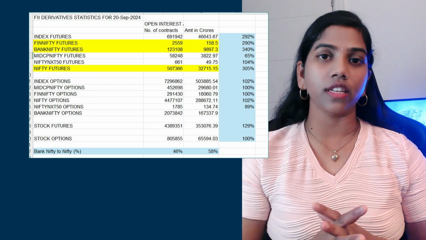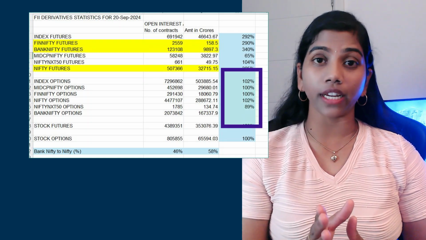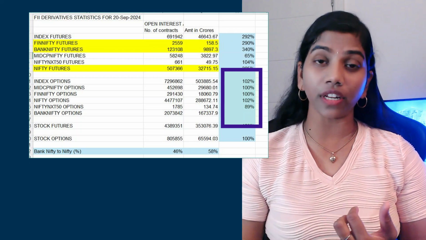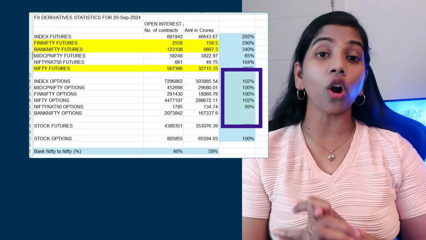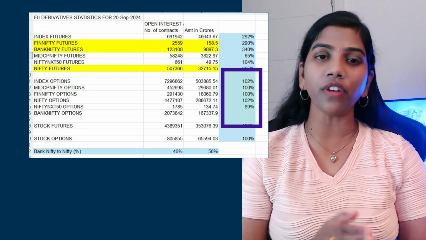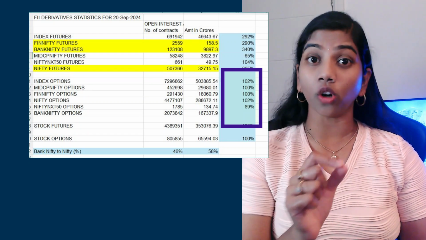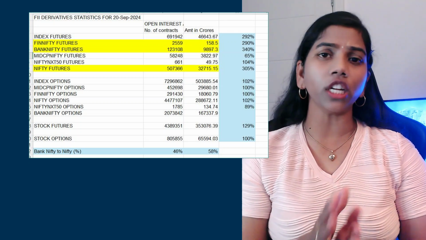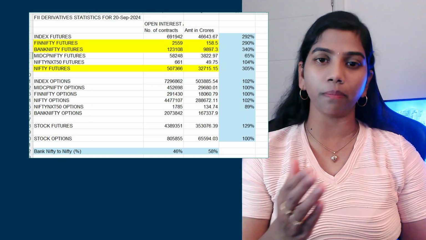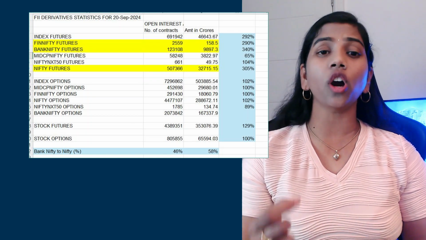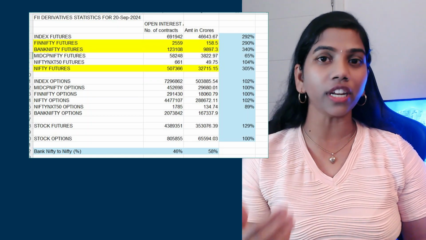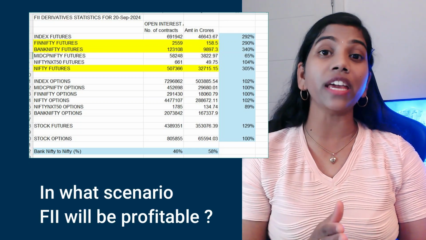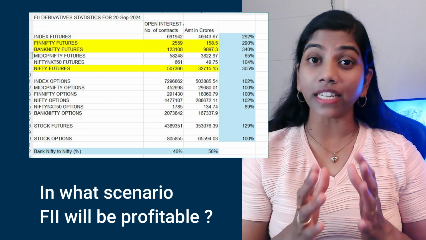Anyway, back to the analysis. In contrast to the futures market, in the options market, in all the indices, Nifty, Bank Nifty and Fin Nifty, yesterday what they bought and sold was roughly the same percentage, but remember, not the overall. Now I'm going to ask you a question. We know they bought a lot of index futures, both Bank Nifty and Nifty, and in the options, by the look of it, they are using them for hedging purposes. Here the question is, in what scenario will FII be profitable? Please pause and think for a second.